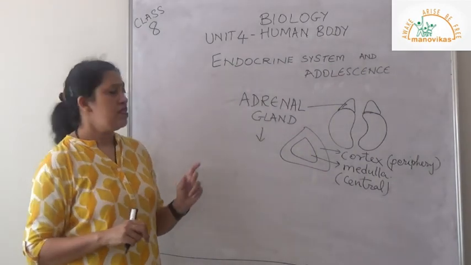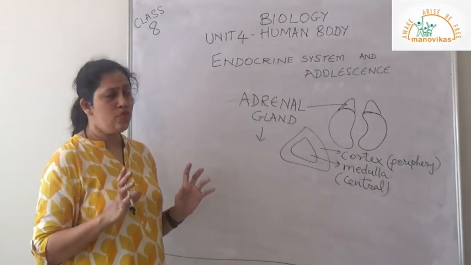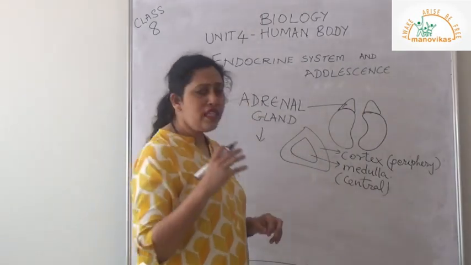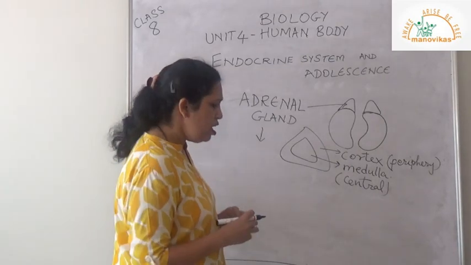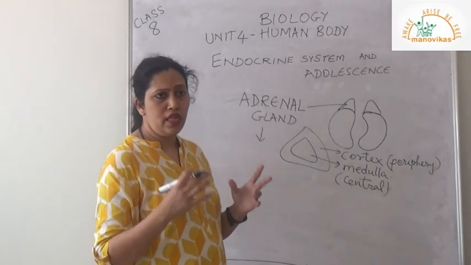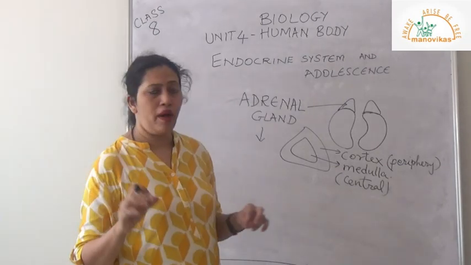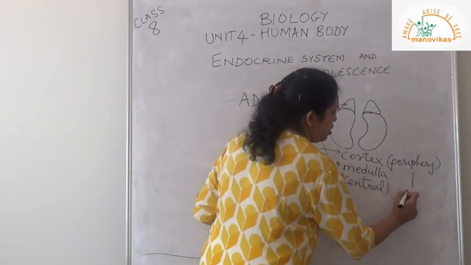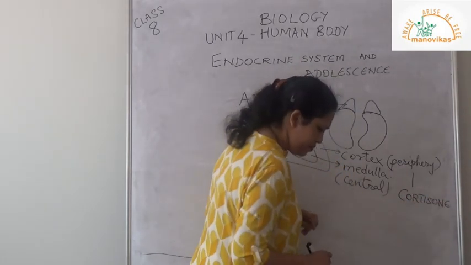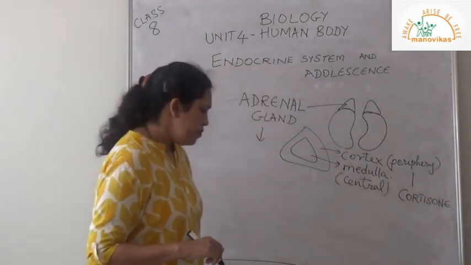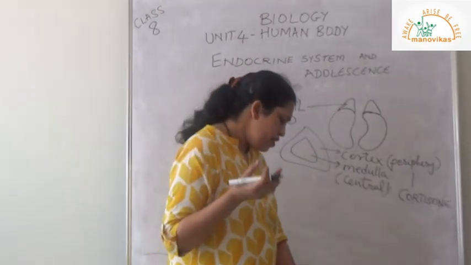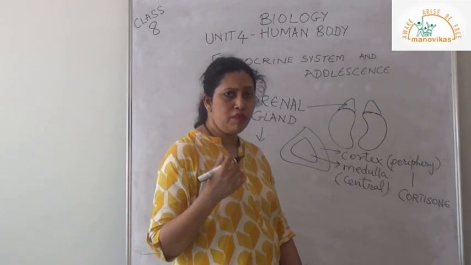Now the cortex secretes many hormones. The main one which we are learning is cortisol. The cortisol hormone takes care of stress situations in our body. So during infections, or during cold or heat, these conditions are taken care of by cortisol, the cortex hormone. It is also influenced by carbohydrate, fat and protein metabolism in our body.